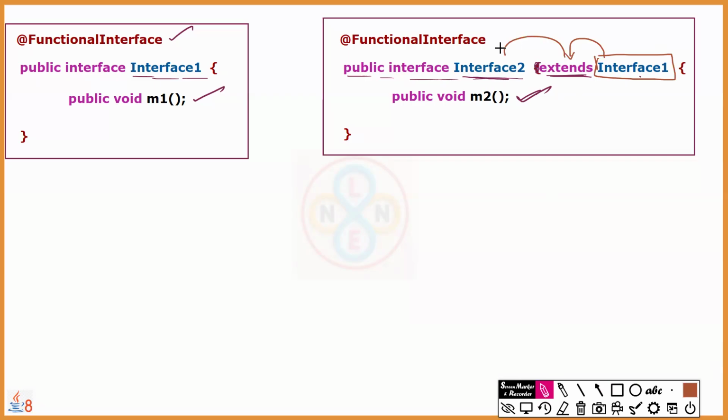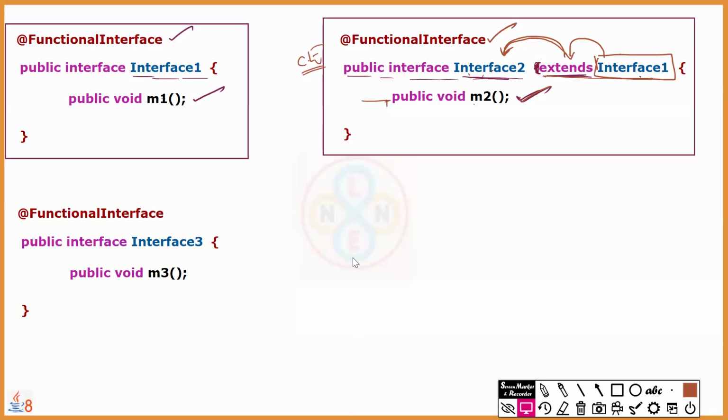That means interface 1's method M1 is also available to interface 2. So interface 2 already has one abstract method, and we are declaring one more in interface 2 itself. Therefore, interface 2 totally has how many abstract methods? 2. Therefore, how can we declare an interface as function interface if it has more than one? That's why this inheritance syntax with one more method and the function interface annotation will throw a compilation error. It's not allowed.